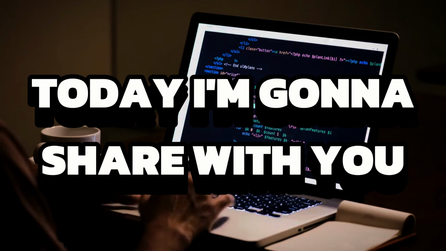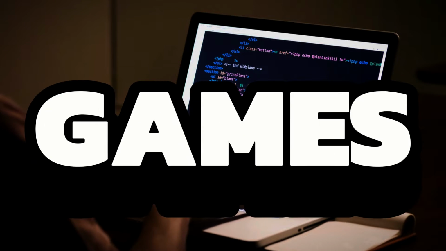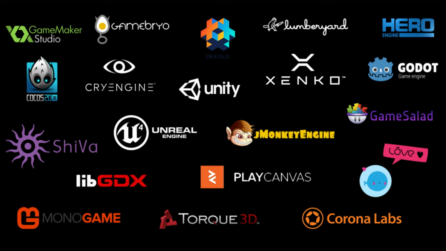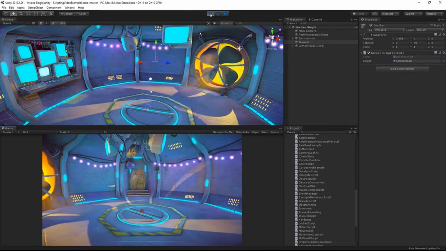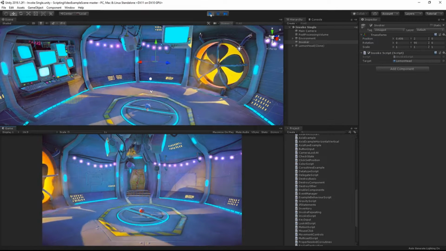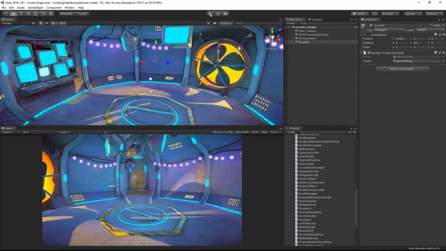Today I'm gonna share with you all the tools that you need to create games. Let's start talking about game engines. Game engines are like toolboxes filled with everything you need to create a video game. They provide all the building blocks and tools necessary for developers to bring their game ideas to life.